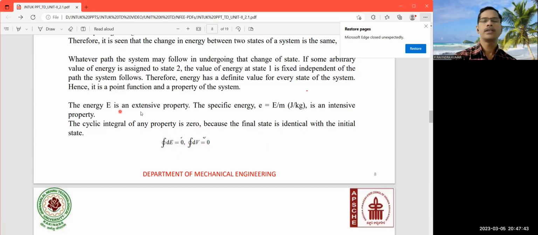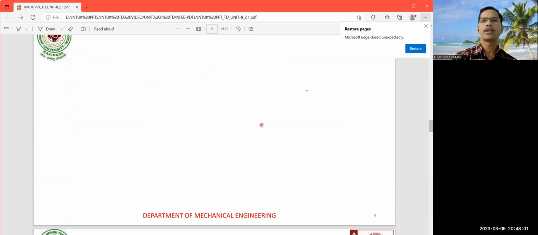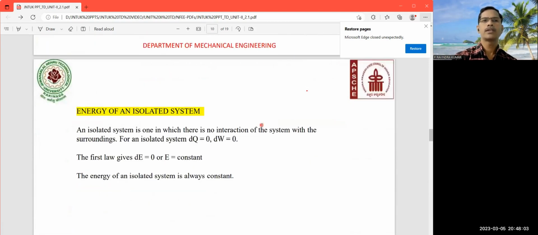So the energy E is nothing but this capital E. It is an extensive property. But when you write the specific energy, e is equal to E by m, that is joule per kg, so this is going to become an intensive property. So the student has to understand the difference between extensive property and intensive property. Next one is prove that energy of an isolated system remains constant.